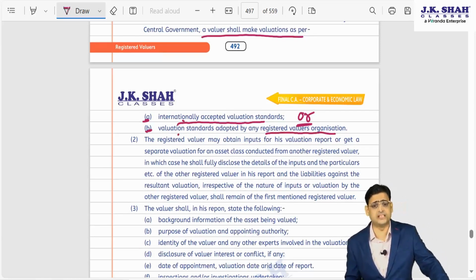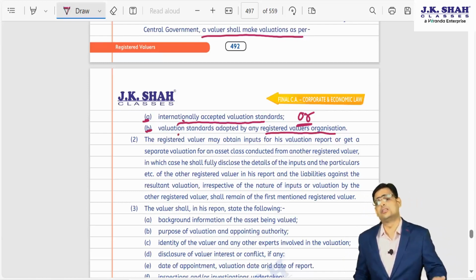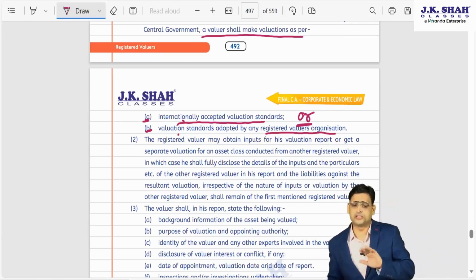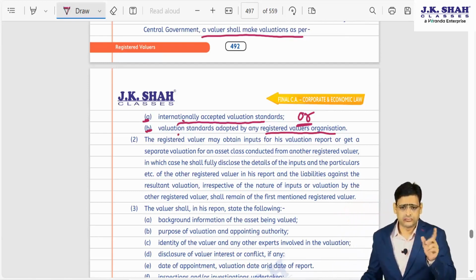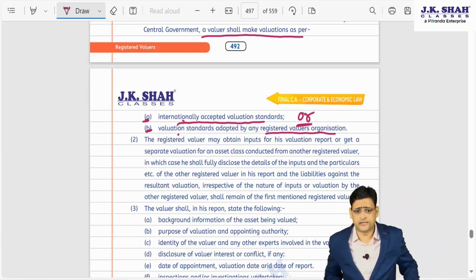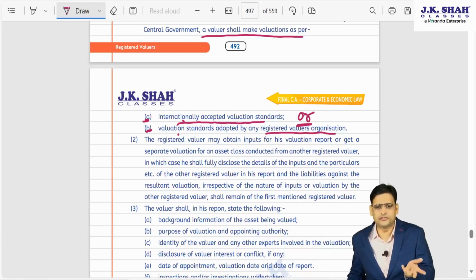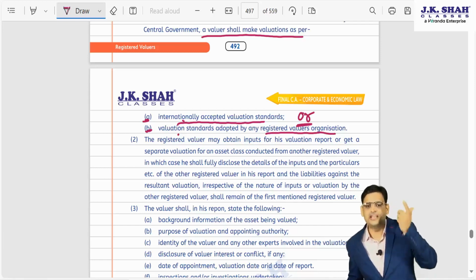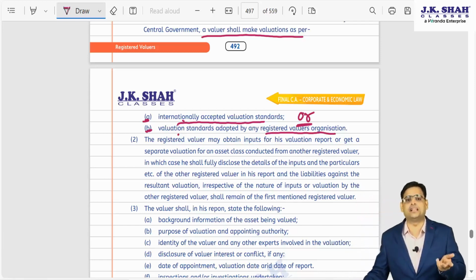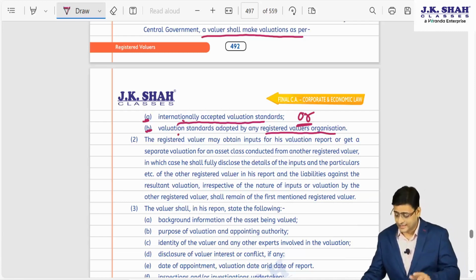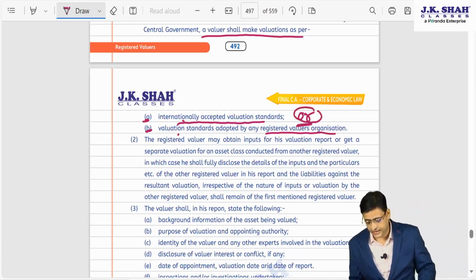But in between they have neither written 'and' nor written 'or'. There was nothing written in between. So there was a misunderstanding, a confusion. There was no confusion technically, but from a legal point of view, I am saying there was a confusion whether it should be 'and' or 'or'. So obviously they have written it here as 'or'.